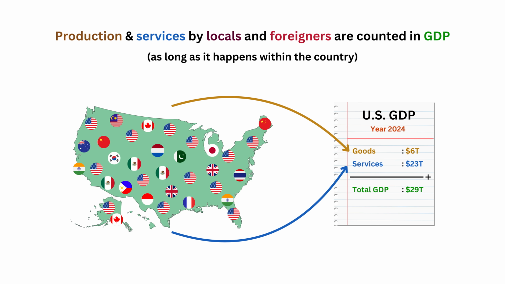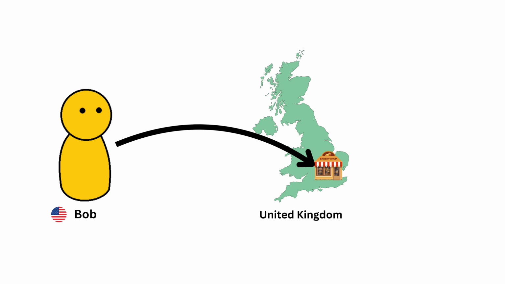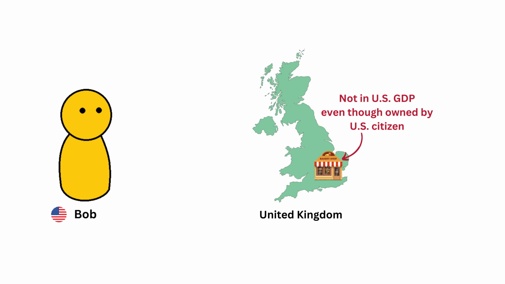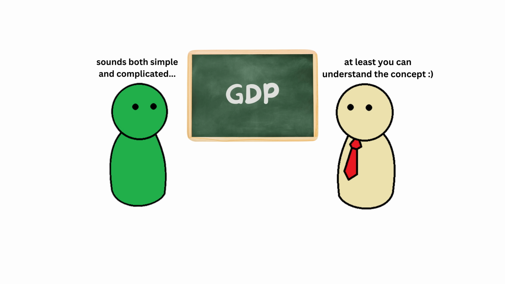Also, it doesn't matter whether they're made by locals or foreigners. As long as the production happens within the country, it's included in the GDP. For example, if Bob, an American citizen, opened a bakery in the United Kingdom, the bakery's value would not be counted in the US GDP because it's in the UK. Instead, it would be included in the UK's GDP because the production happens there. Well, pretty simple and easy, right? Now, how to calculate all GDP? Well, we'll talk about it in the next section.